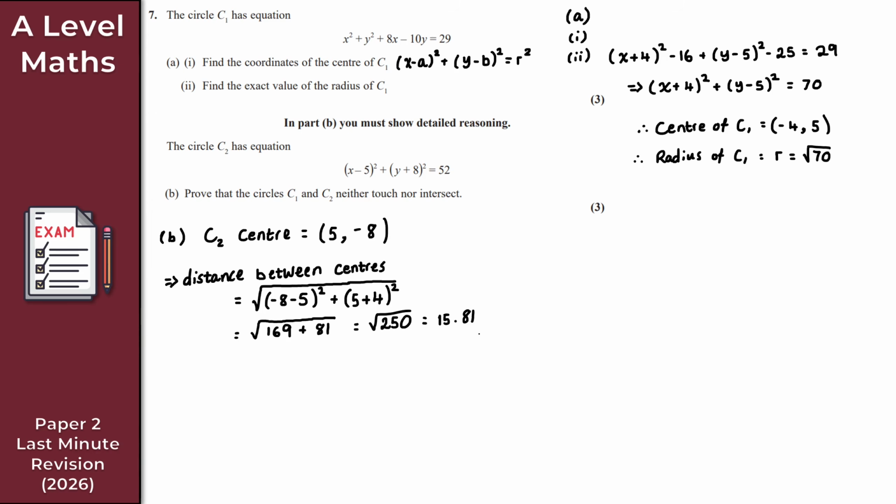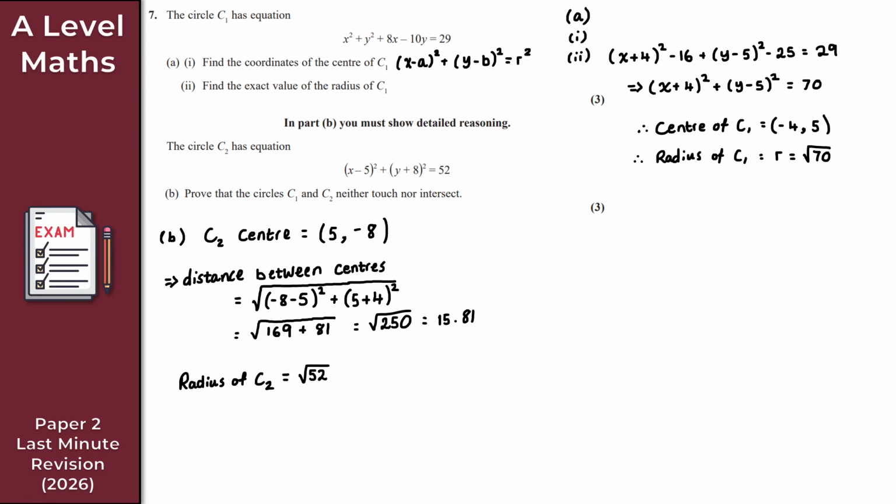And what I also want to do, as we just said, is compare this to the sum of the radii. The radius for C1 was root 70, and the radius for C2 is root 52. So why are we comparing the distance between the centers to the sum of the radii?